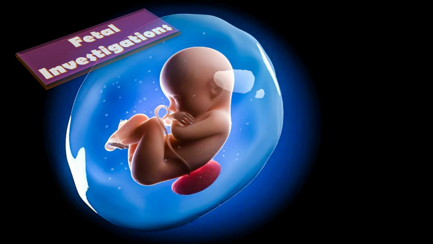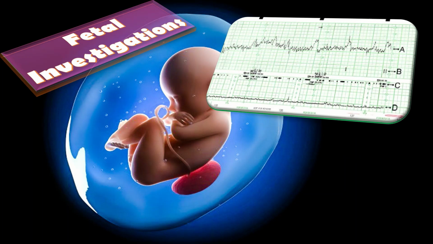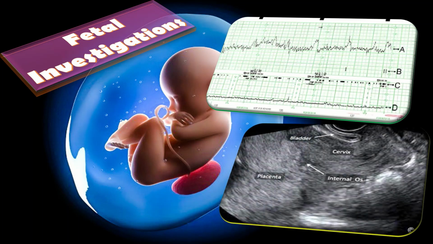Next comes the fetal investigation. An assessment of fetal heart rate should be performed using the CTG in women presenting with APH. And whenever possible, CTG monitoring should be performed where knowledge of fetal condition will influence the timing and mode of delivery. Next comes the ultrasound. That should be carried out to establish the fetal heart pulsation if fetal viability cannot be detected using external auscultation.